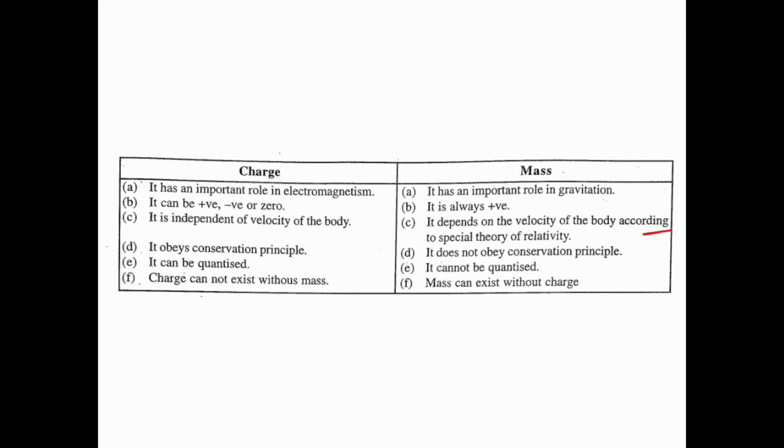So mass is always dependent upon velocity.